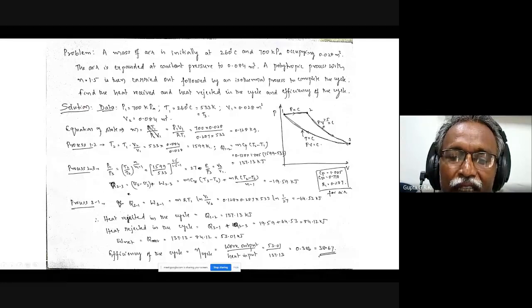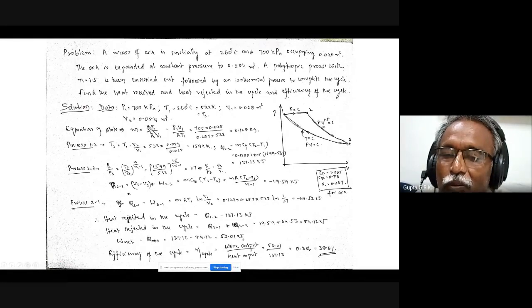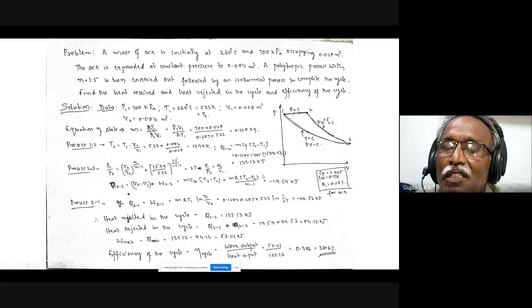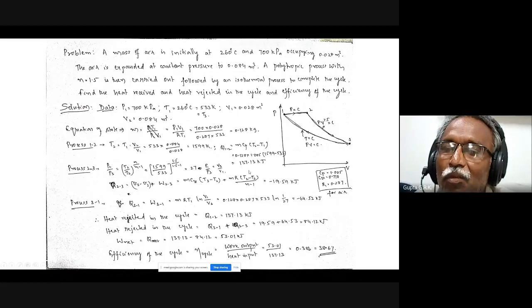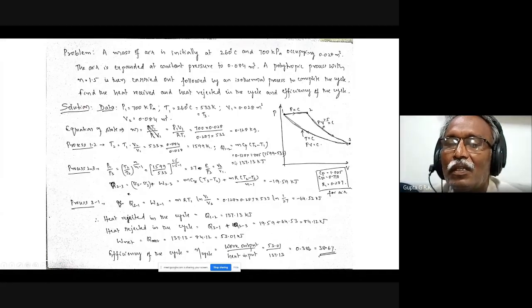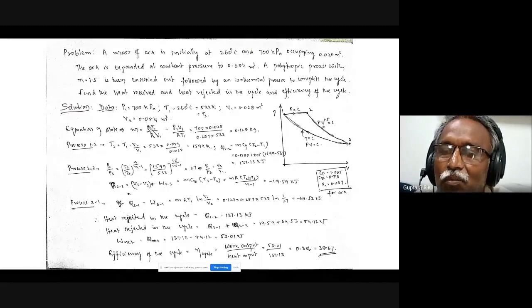So the net heat transfer is also equal to net work transfer, which is 53.01. So that is work output by heat input. What is the positive heat that is given? That is 137.13. The other is heat losses, right? So the input, which is heat input, is 137.13. That is written here, and we get the efficiency.